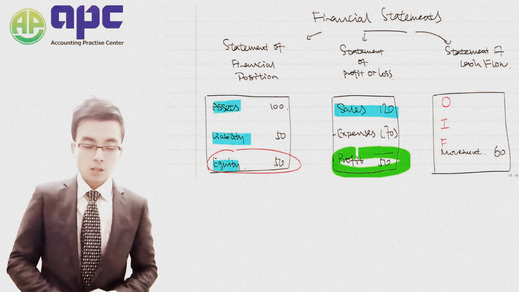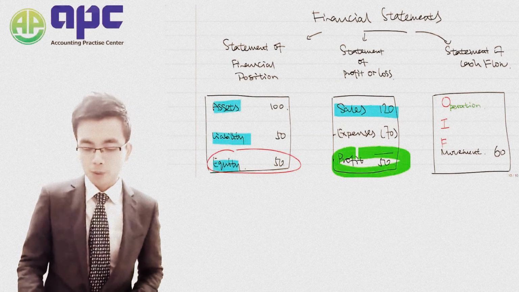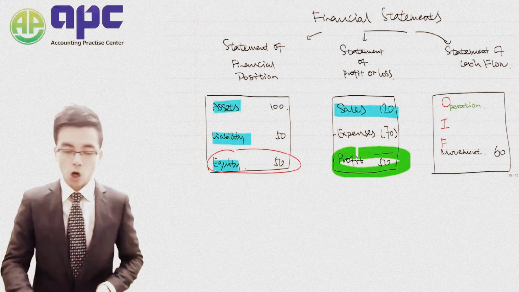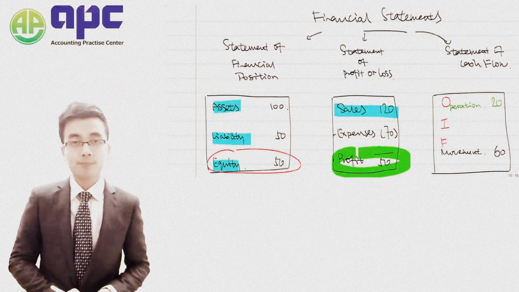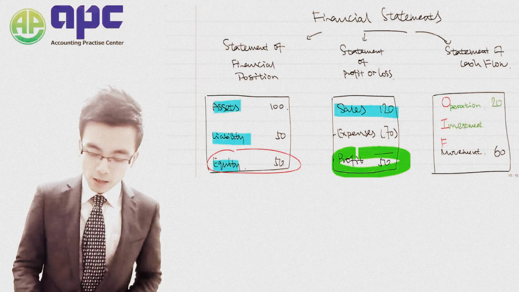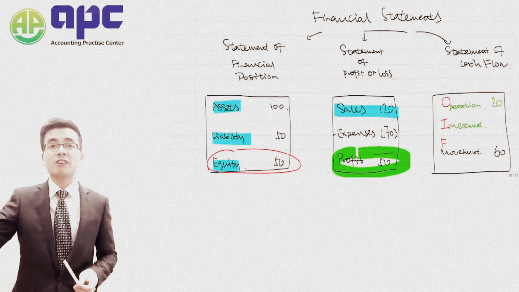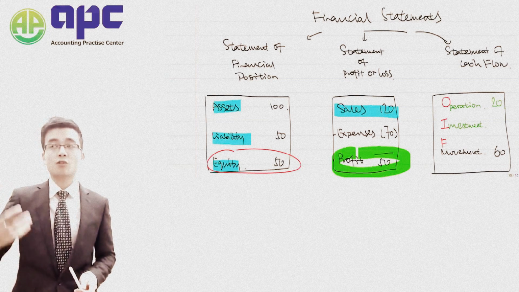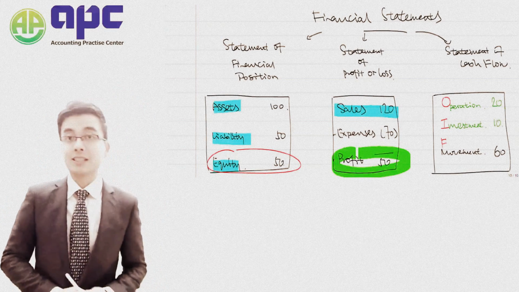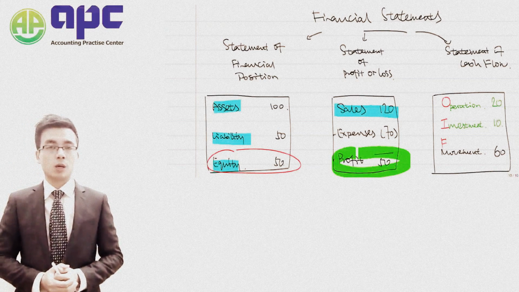So firstly, it's because of the operation of the business. For example, we sell the inventory to a customer and we got the cash of $20 from the customer. And maybe it will be because of the investment purposes. For example, we rent our factory out and receive the rental income in cash, let's say worth $10 in each and every year. So that increased the cash up by $10 as well.